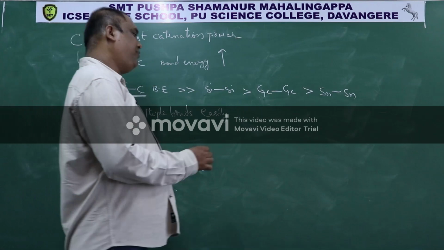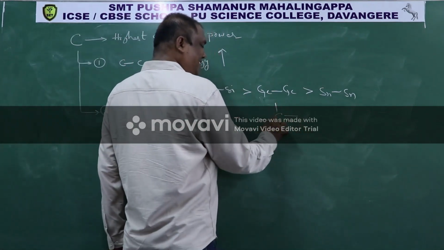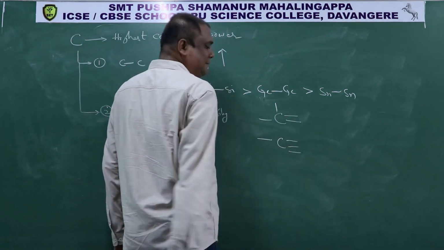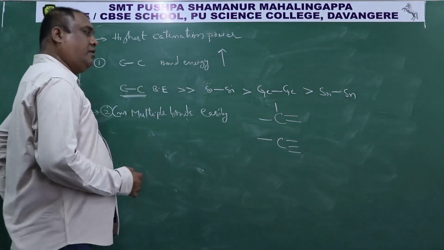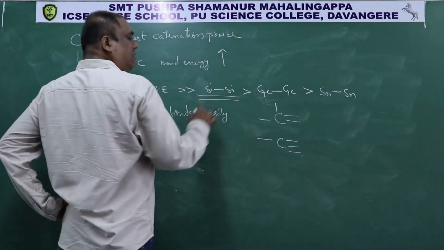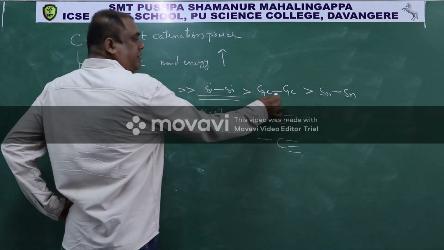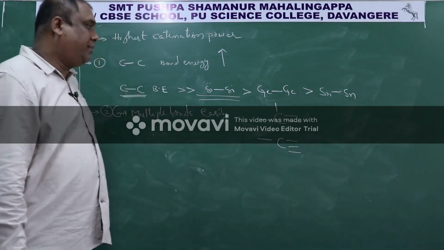It means what? Carbon can form a double bond like this easily. Carbon can form a triple bond like this easily. Whereas other atoms like silicon cannot form double bonds and triple bonds easily. Germanium has still less tendency to form double bonds and triple bonds.